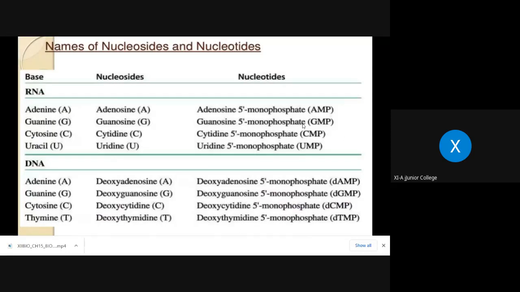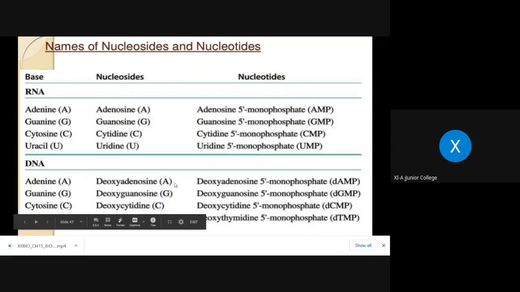As for the names of the nitrogen bases present, they are named adenine, guanine, cytosine, and uracil. That is in the case of RNA. Adenosine monophosphate, guanosine monophosphate, cytidine or cytosine monophosphate, uridine monophosphate. Mono means single. When only a single phosphate group is present, that is mono. When two phosphate groups are present, that is di. When three are present, that is tri.